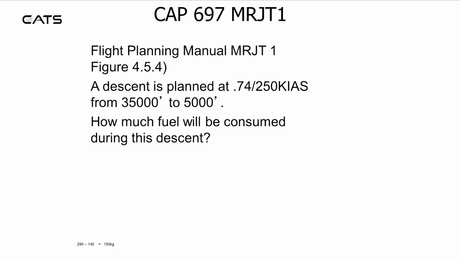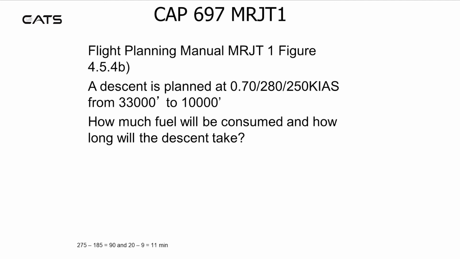Refer to figure 4.5.4. This is descent planning. A descent is planned at 0.74 Mach, 250 knots indicated, from 35,000 feet to 5,000 feet. How much fuel will be consumed during this descent? You should get 290 minus 140, which is 150 kilograms.